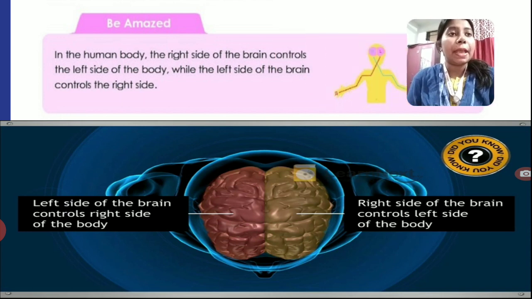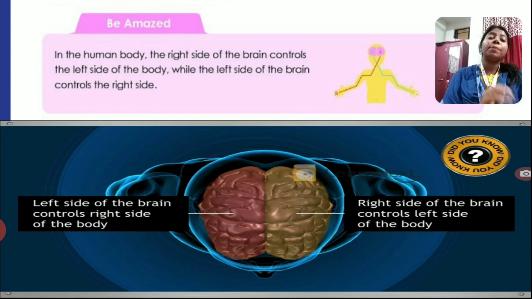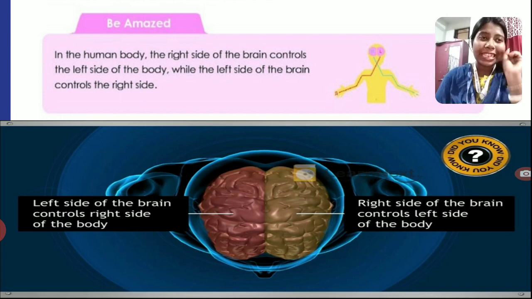In the human body, the right side of the brain controls the left side of the body, while the left side of the brain controls the right side. It is reverse. Am I clear? So these are some little facts about the brain.